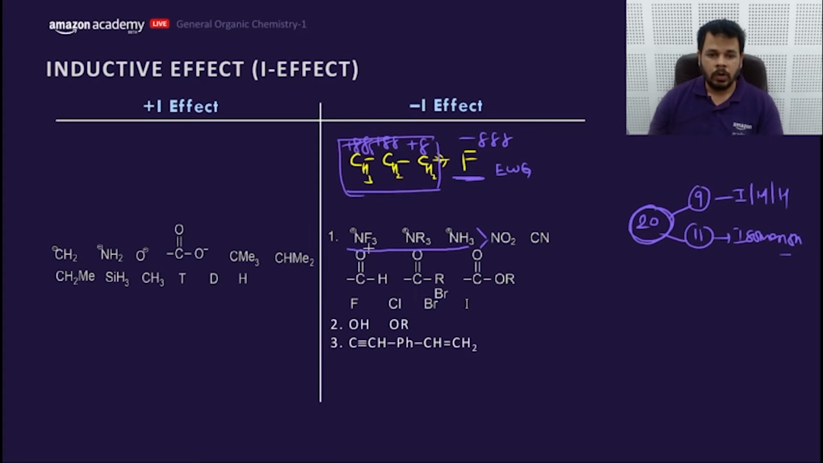Clear? So negatively charged species donate more compared to the neutral one, whereas positively charged species withdraw more compared to the neutral one. So we can draw this order. Let's move to the next part of it.